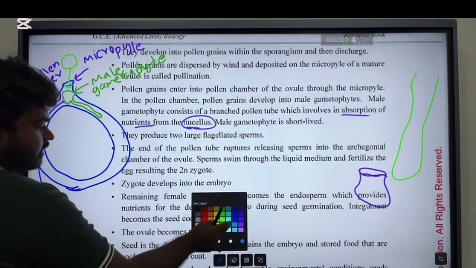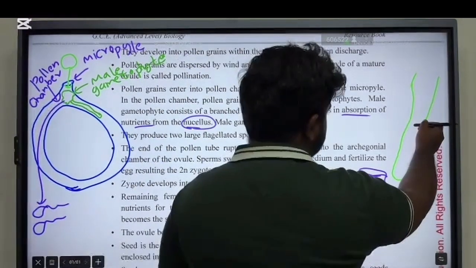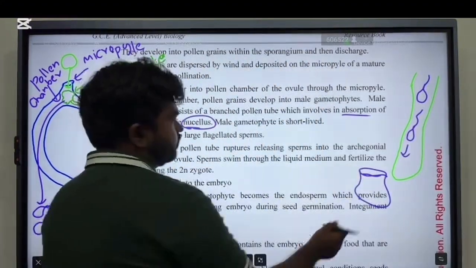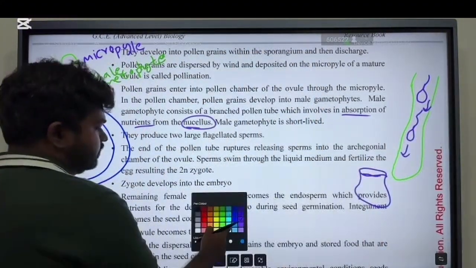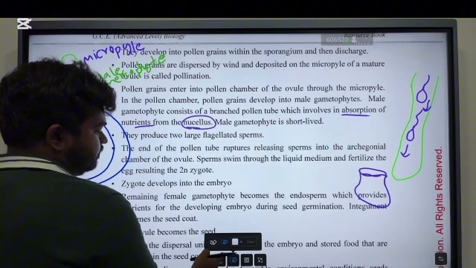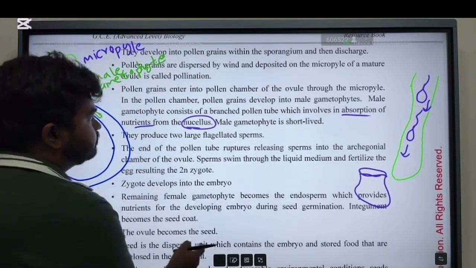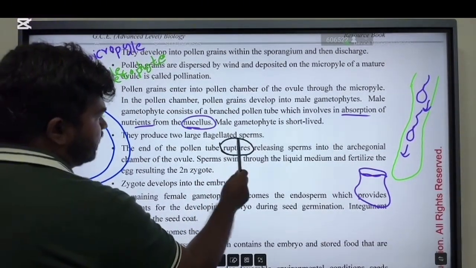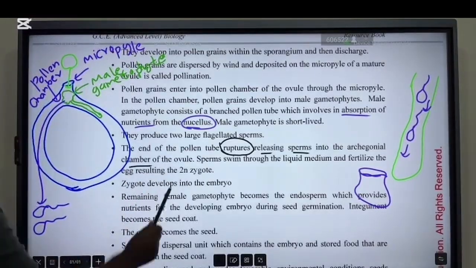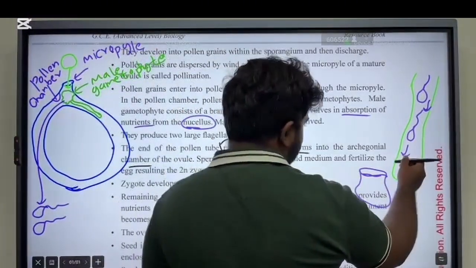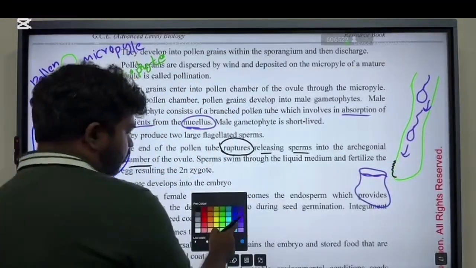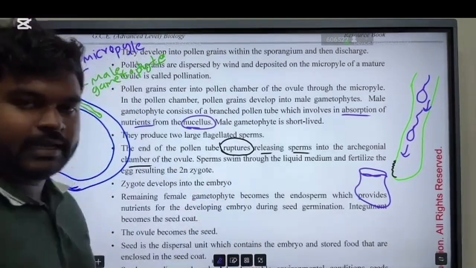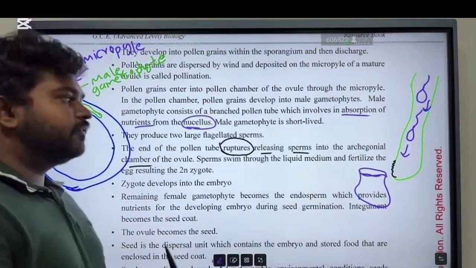What happens is these sperms will come through the pollen tube. Then the pollen tube breaks. The pollen tube ruptures, releasing the sperms into the archegonial chamber. So this is the archegonial chamber. Actually both can enter, but only one sperm will fertilize the egg.